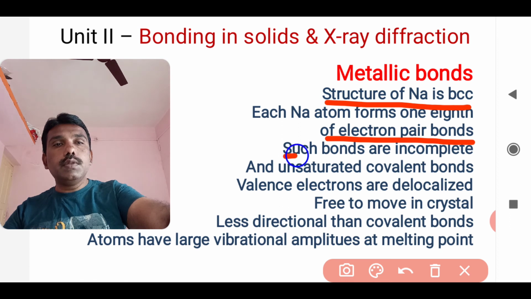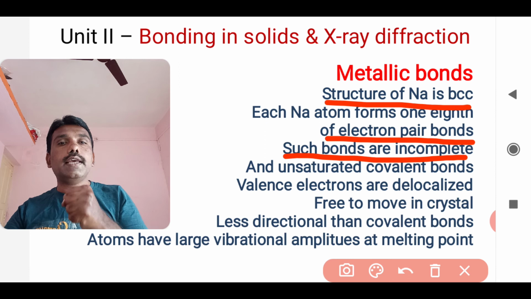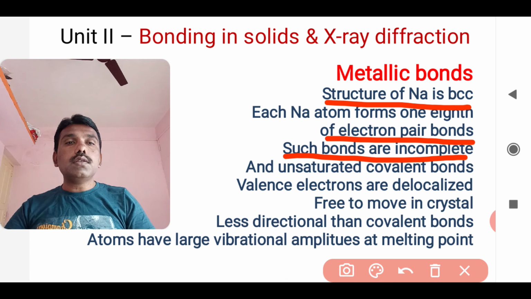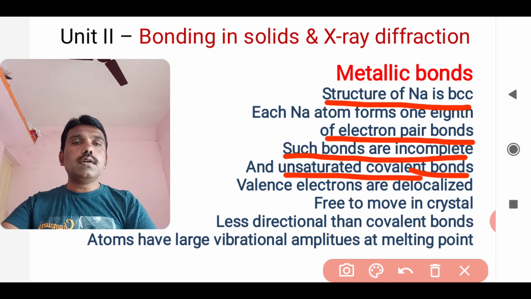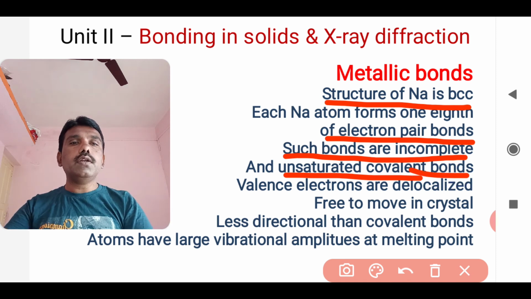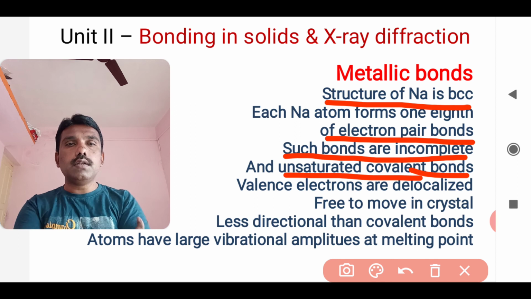In this case, these are not going to be stable like a covalent bond, and a direction is not going to be formed, and that's why they are called incomplete bonds. As far as covalent bonds are concerned, these are also unsaturated covalent bonds, incomplete and unsaturated in that case.